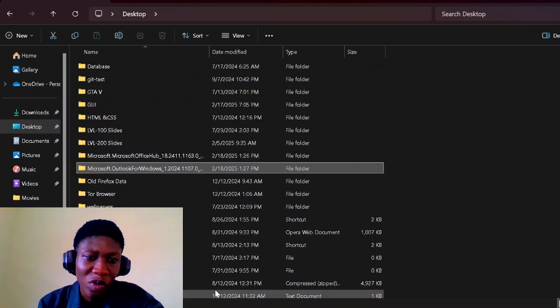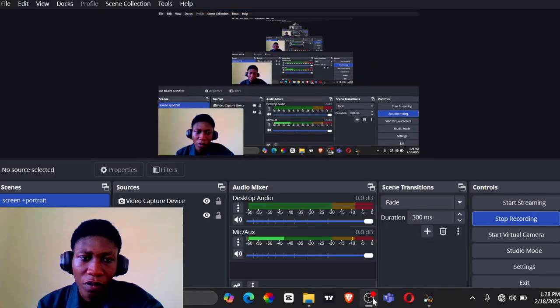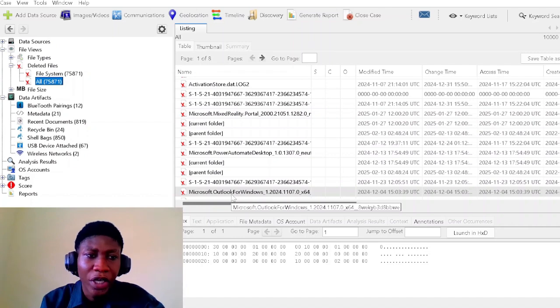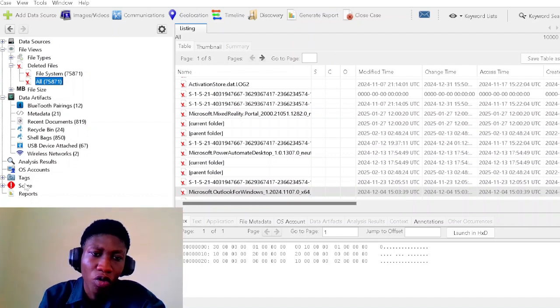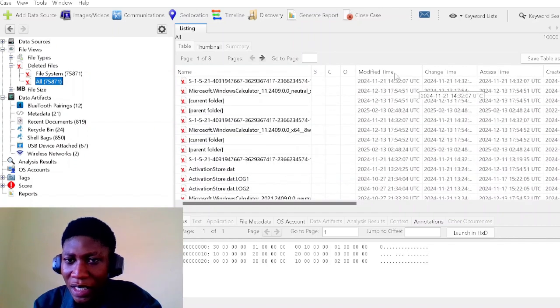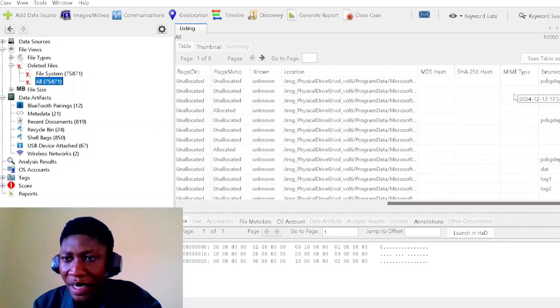So in case you need any deleted file for forensic evidence, use Autopsy. You can go through all the items. You can see modified time, change time, access time, created time, and all those.